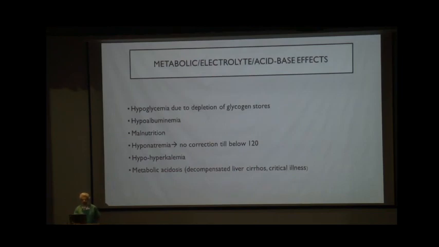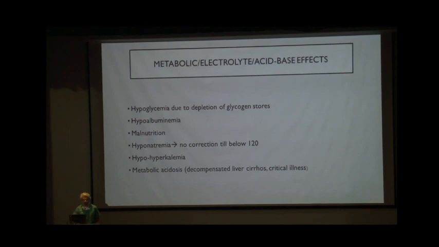Coming to the metabolic and electrolyte disturbances, these patients are prone to have hypoglycemia due to depletion of the glycogen stores. They are also hypoalbuminemic and malnourished. Hyponatremia is also present in these patients, which is dilutional. So usually no correction is required till the patient has a sodium level of less than 120 or is symptomatic.